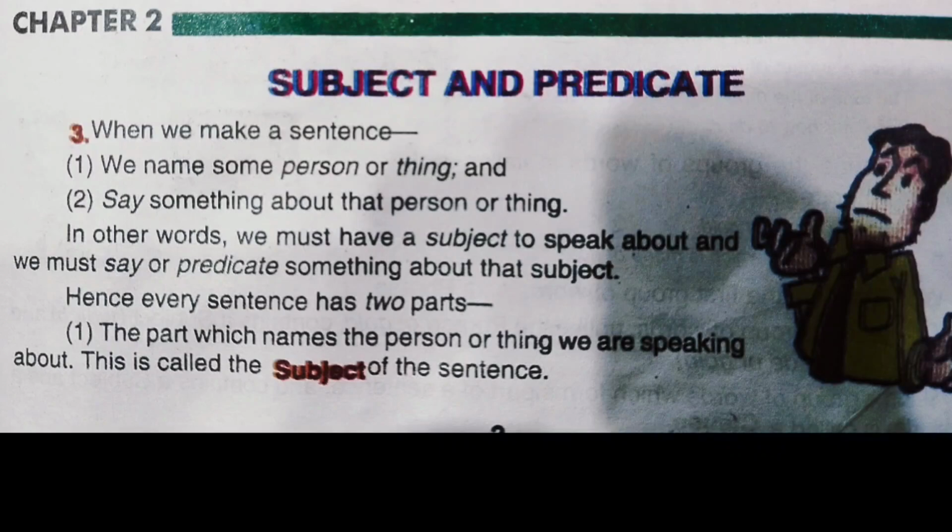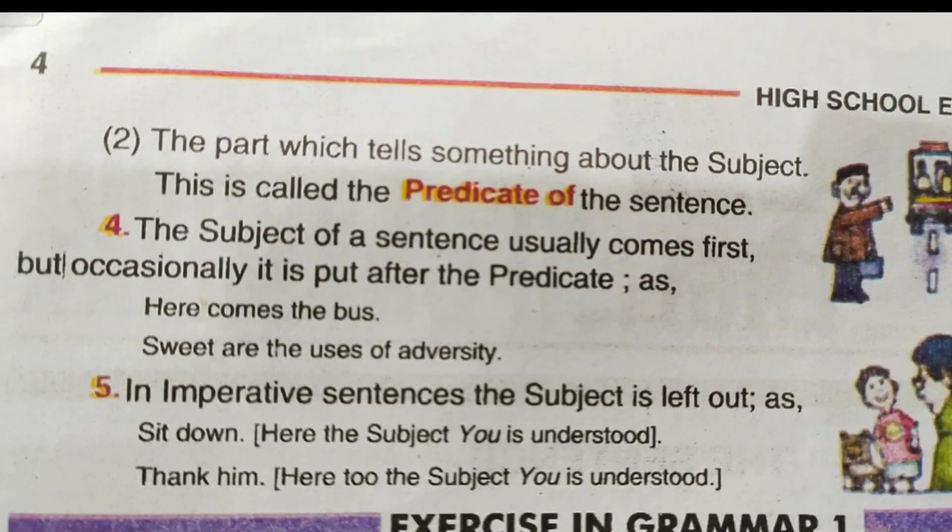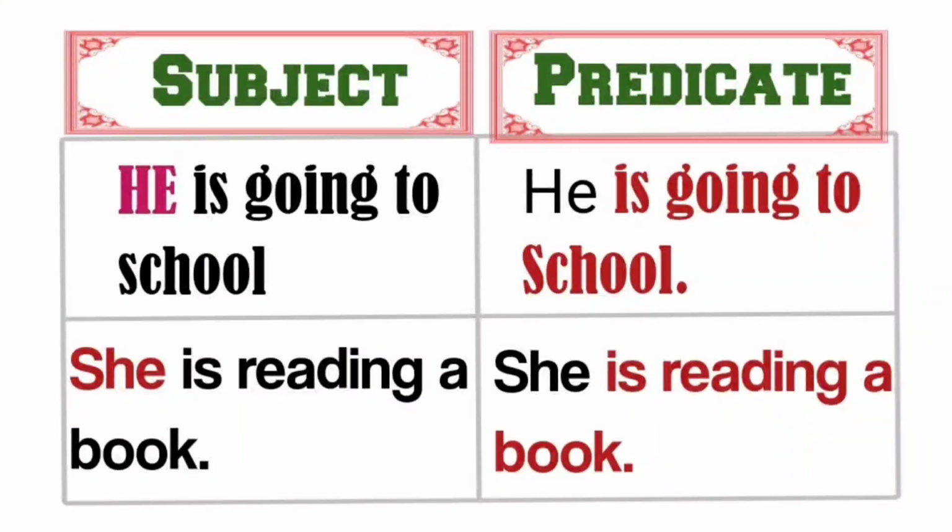The part which names the person, place, or thing we are speaking about is called the subject of the sentence. The part which tells something about the subject is called the predicate of the sentence. Now we begin with examples to understand the concept of subject and predicate.